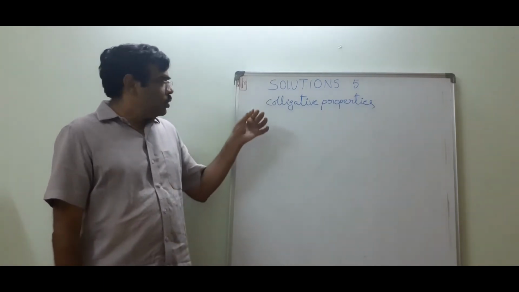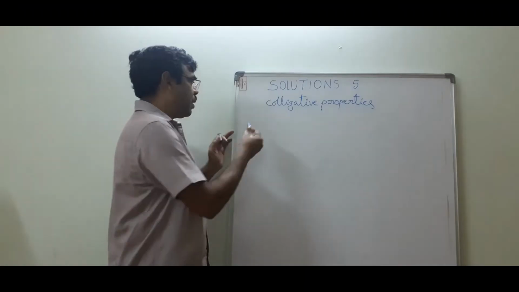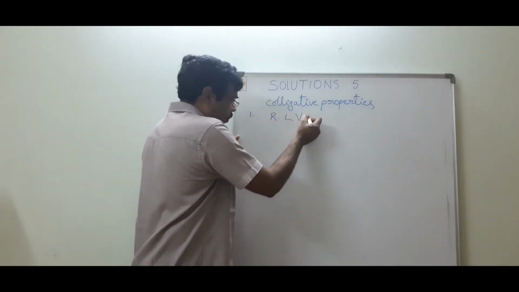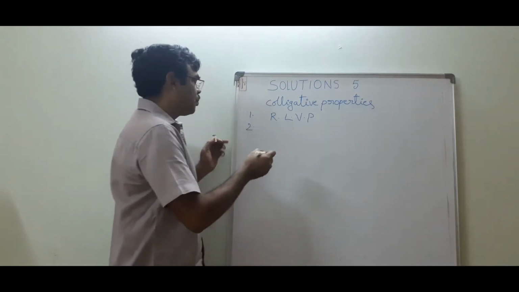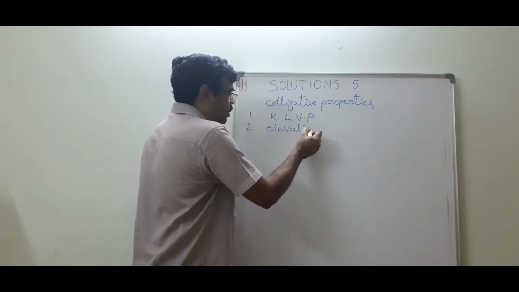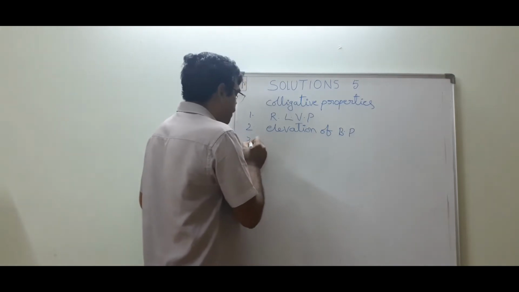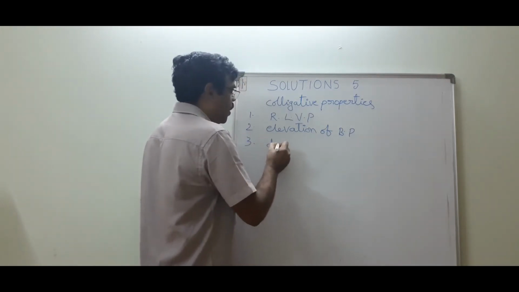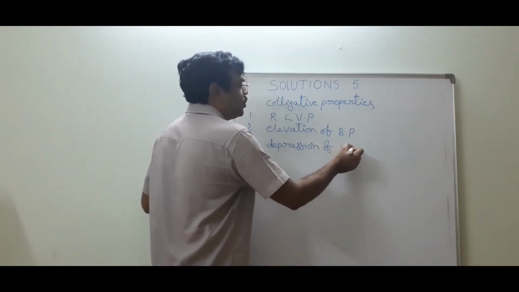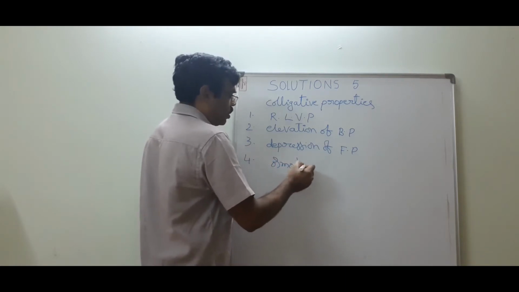Now, there are four colligative properties. Number one, relative lowering of vapor pressure. Two, elevation of boiling point. Three, depression of freezing point. Four, osmotic pressure.